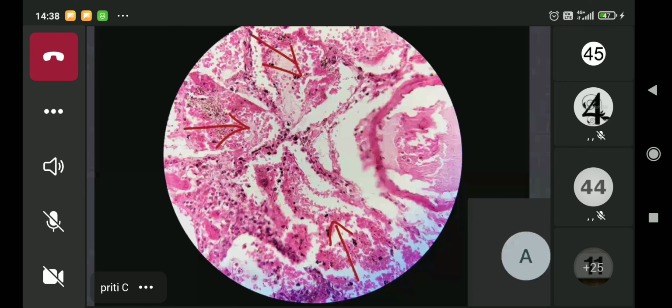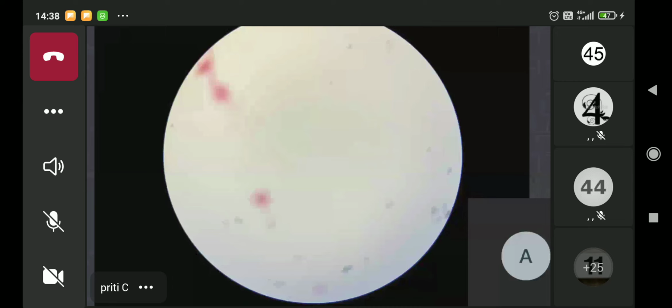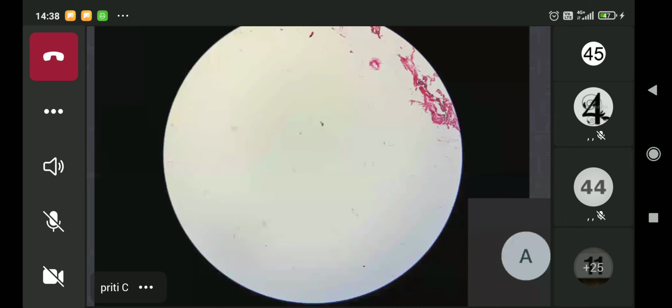Now, since we are talking about infections of lung, we'll just revise the slide of TB lung as well. You've already seen TB lymph node and TB intestine. So you will see same changes. It's just that you have to identify the parent tissue, which is lung.